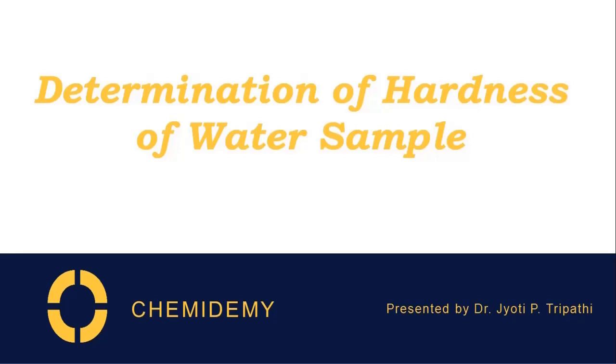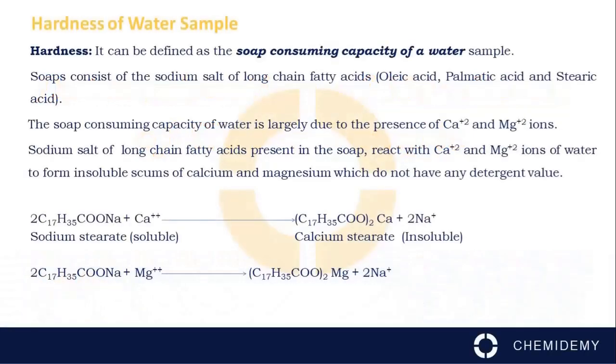Hello everyone. In this lecture, we are going to discuss the determination of hardness of a water sample. Hardness can be defined as the soap consuming capacity of a water sample. Soap consists of the sodium salt of long chain fatty acids, that is oleic acid, palmitic acid and stearic acid.